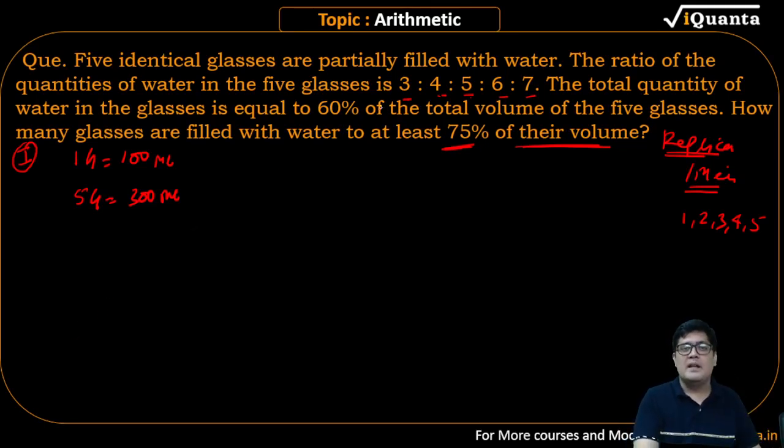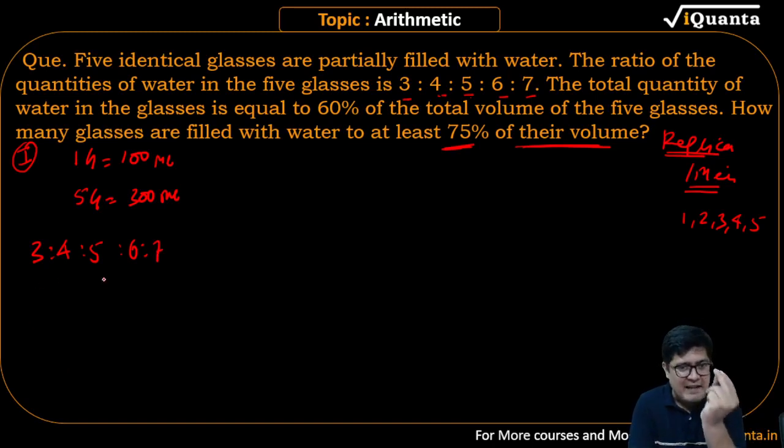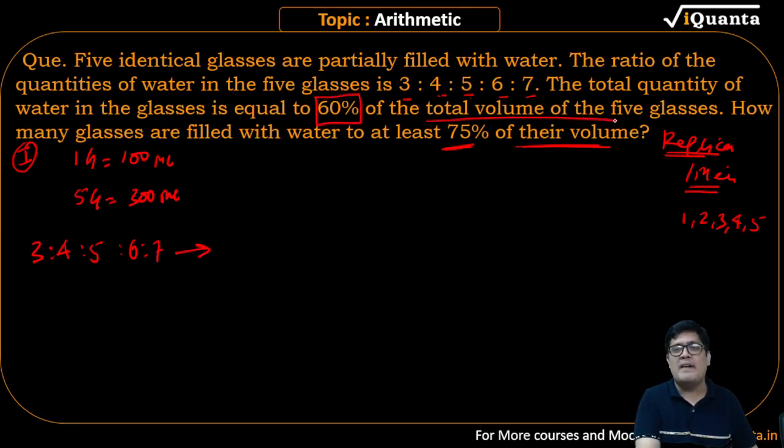Listen to this. This 3 ratio, 4 ratio, 5 ratio, 6, I will come back to it. Do not worry. The question says these values total are equal to 60% of the total volume of 5 glasses. It could be 30 ml, 40 ml, 50 ml, 60 ml, 70 ml, or it could be 300 ml, it's a ratio. I do not know what is the actual value. This is the quantity of water filled in these glasses. This quantity is 60% of all the volume combined.